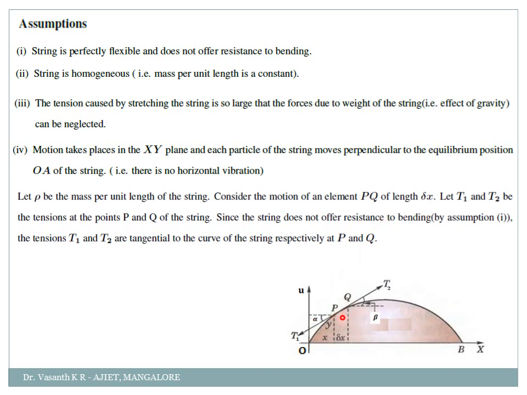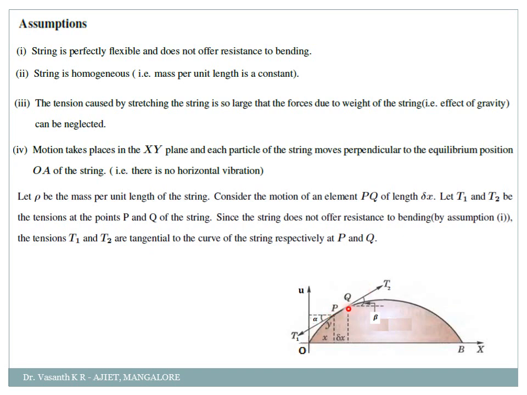The length of this PQ will be delta x. How do we get that? For this x, if I give a small increment, that is nothing but delta x. So from O to P will be x, O to Q will be x plus delta x. So P to Q will be only delta x. Okay, clear? Okay. Next, what we are doing is let us consider the tensions T1 and T2 at the points